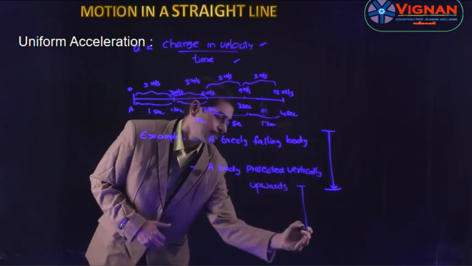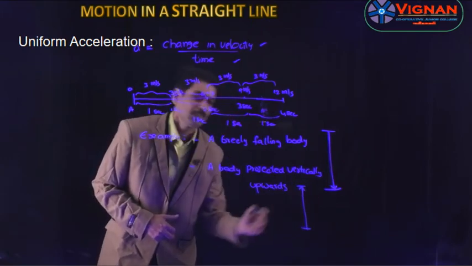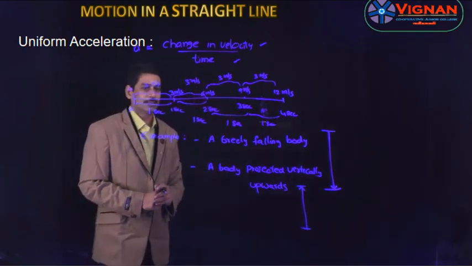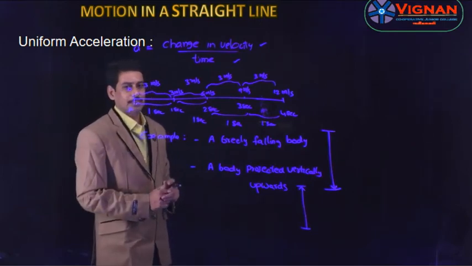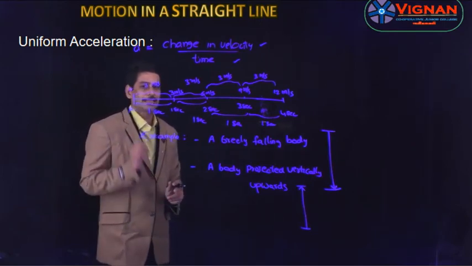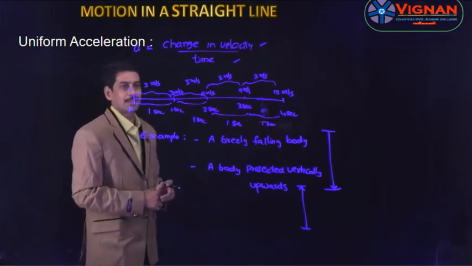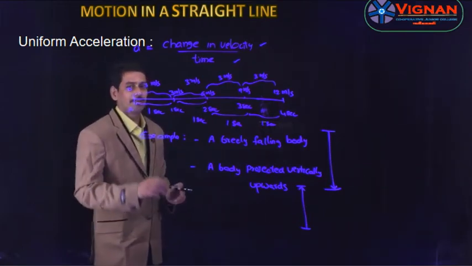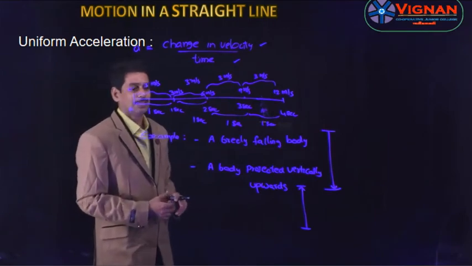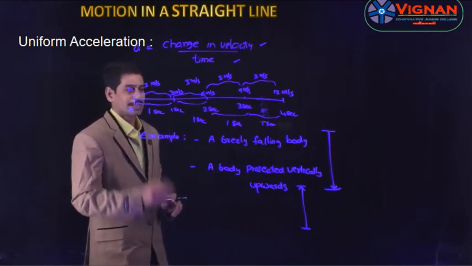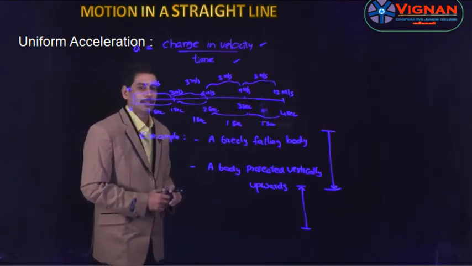So this is also an example for uniform acceleration. So this is about uniform acceleration. Let us see once again. The acceleration of a moving body is said to be uniform if it covers equal changes in velocity in equal intervals of time, however small the intervals may be. Then it is called uniform acceleration. So the examples are a freely falling body and a body projected upwards.